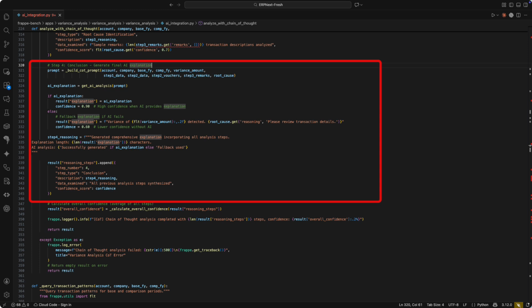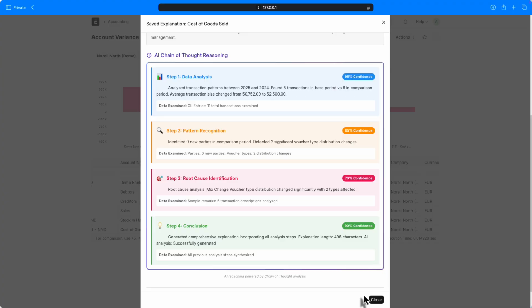The AI isn't calculating anything in step 4. It's explaining what the calculations in steps 1 through 3 already proved. Confidence? 90%. Why high? Because the conclusion is based on verified data from earlier steps. When inputs are solid, output is reliable.